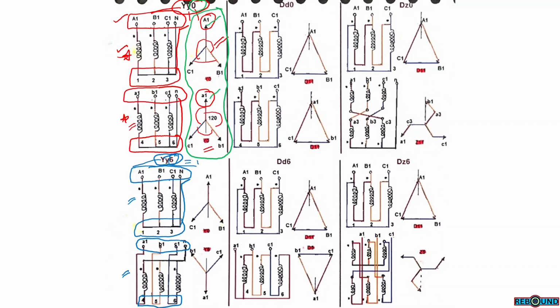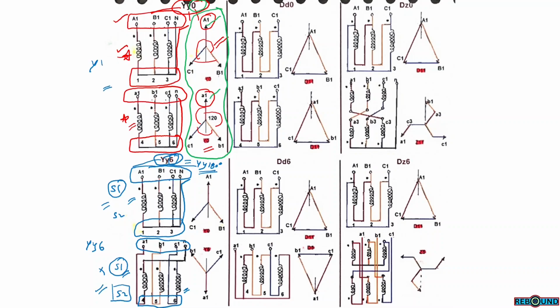This is also Y180. So on the secondary side, the difference has to be 180, which means we have to take terminals from the other side of the winding. If we take this as side 1 and this as side 2, and this as side 1 and this as side 2, on the primary side we are taking out the terminals from side 1. For the YY6 connection, we have to take terminal connections not from the same side but from the other side.